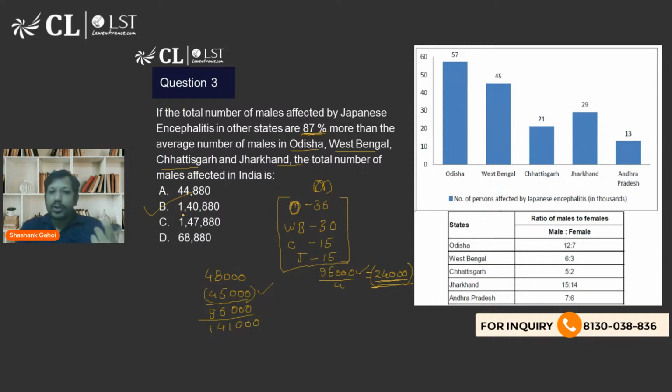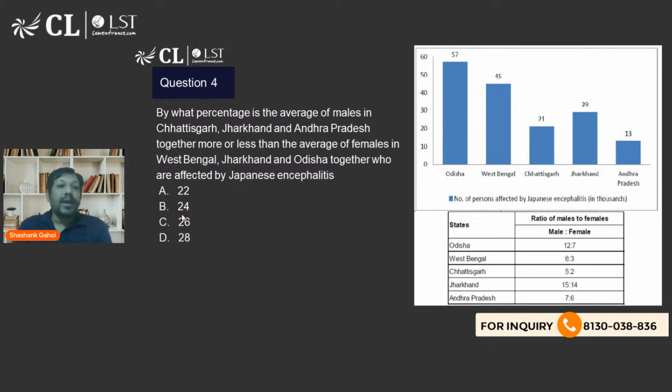Okay, now let's move on to the next one. What does it say? By what percent is the average number of males in Chhattisgarh, Jharkhand, and Andhra Pradesh... Okay, so I am talking about males and females. In Chhattisgarh, how many males did we have? 15,000. Number of females is 6. Jharkhand, I have 15,000 males, 14,000 females. In Andhra Pradesh, it is going to be 7,000 and 6,000. Okay. In West Bengal, I have 30,000 and 15,000.